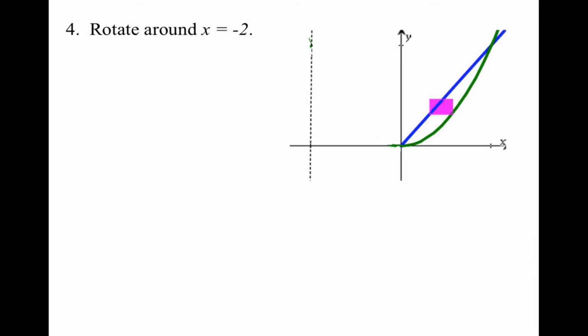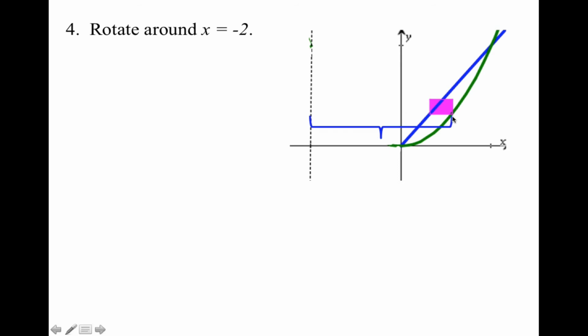All right, now I'm going to take the same two functions, but this time I'm going to rotate around x equals negative 2. So this time I'm going to have my functions in terms of y, since I'm rotating around a vertical axis. So I still need to find which curve is furthest away from my axis of revolution.